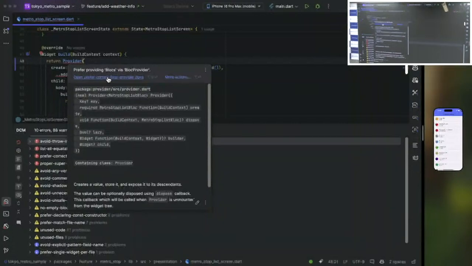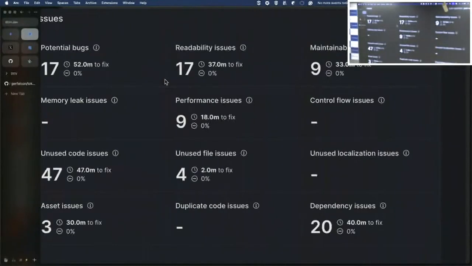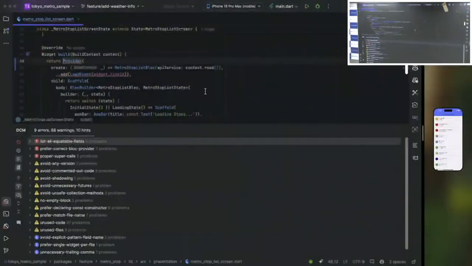prefer using BlocProvider to not forget, for example, disposing our associated objects if we are talking about a stateful widget. We can also check the documentation to learn about these rules. We can also visit the provider or bloc or any additional open source documentation to learn about their usage. But we can see that besides the Dart analyzer, DCM provides rules and additional lint rules for open source third-party libraries.